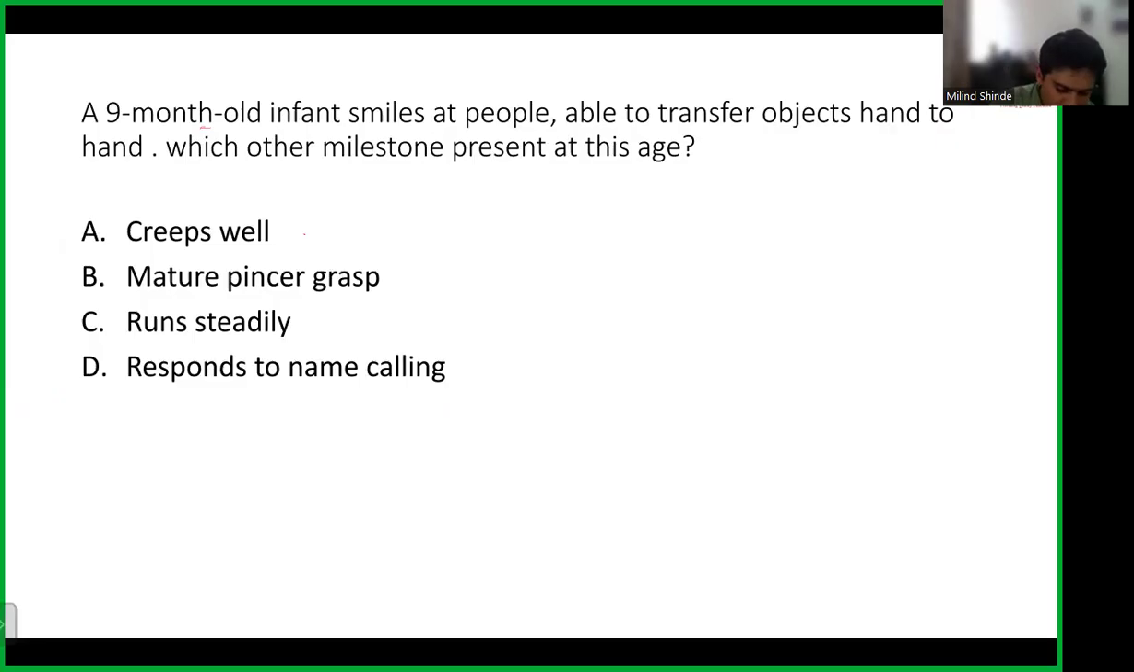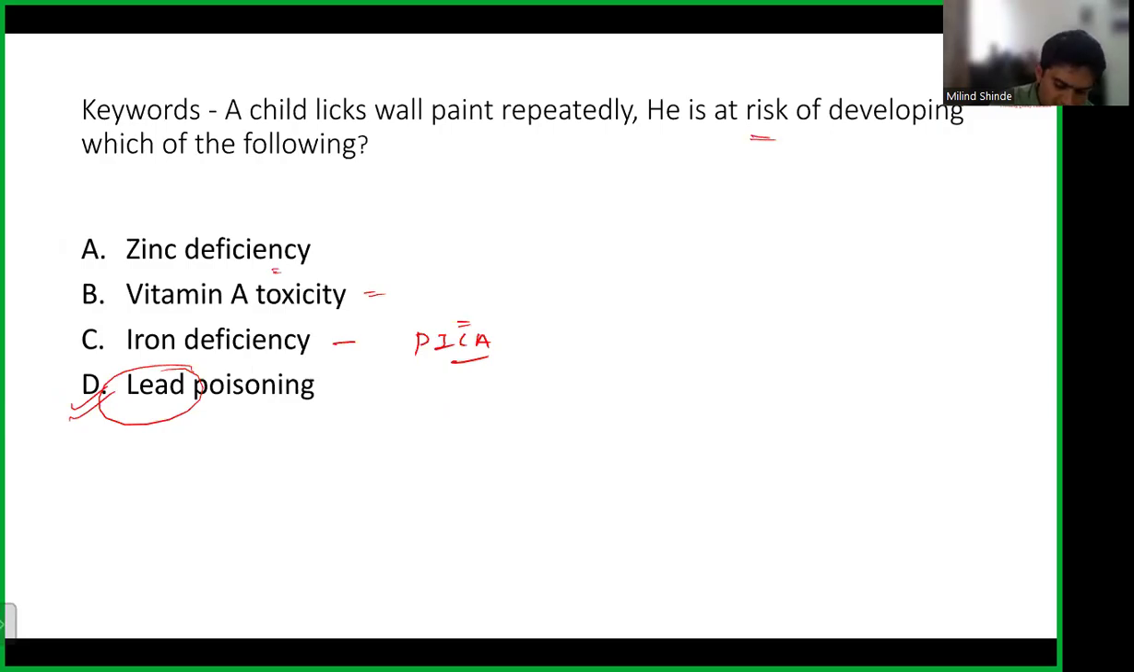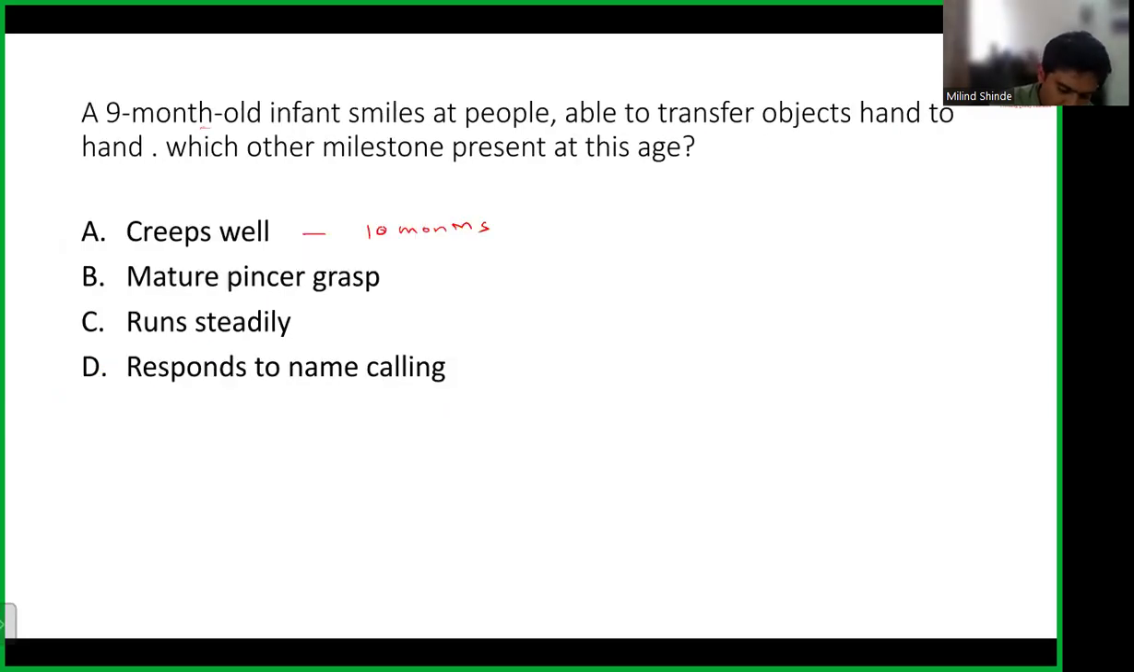Child is able to creep well around and after 10 months of age. We had discussed this in our classes as well. So creeping and crawling, commando crawl: crawling is when your abdomen touches the ground. Creeping means when your abdomen is lifted off the ground. So child is able to do creeping at 10 months. Creeping means abdomen is lifted above the ground.